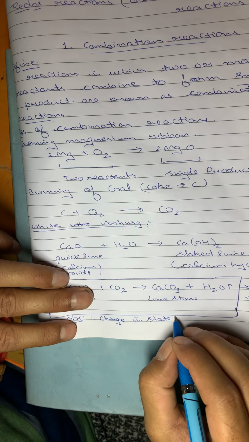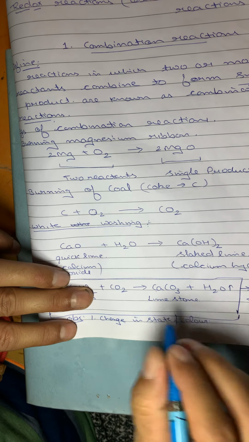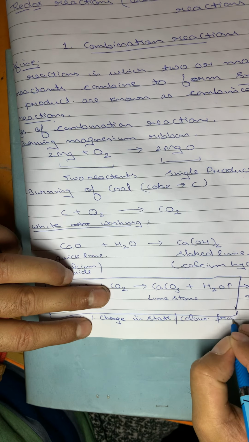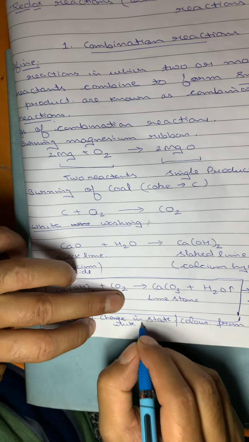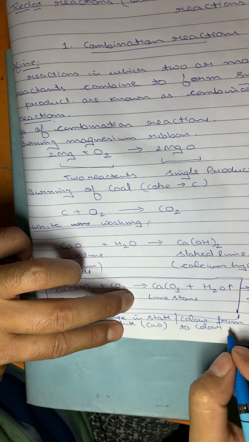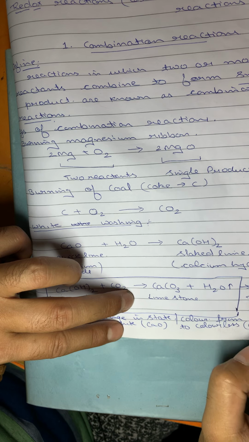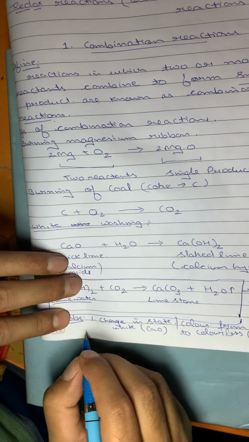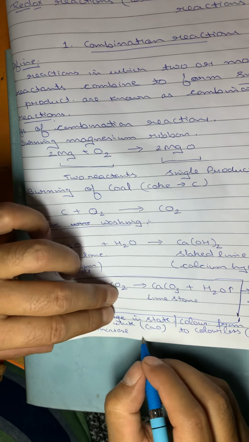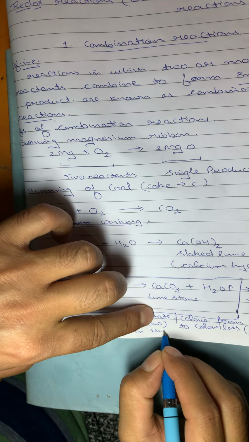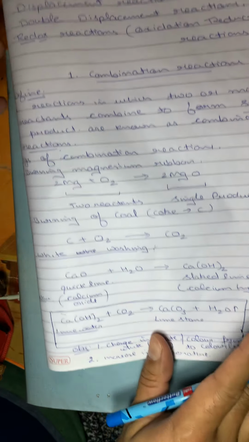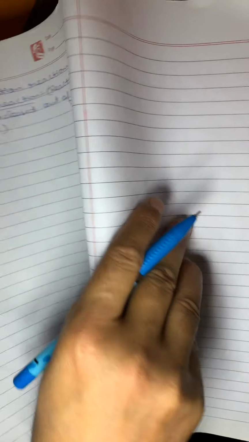And also you can mention the color, from white, calcium oxide, to colorless, transparent, that is slaked lime. And second, there would be an increase in temperature, because this is an exothermic reaction. So combination reactions are exothermic reactions.